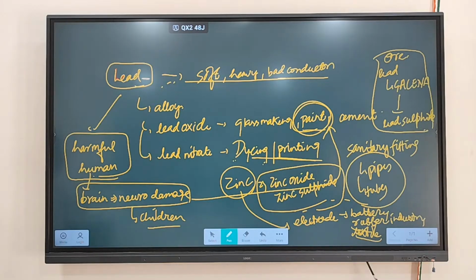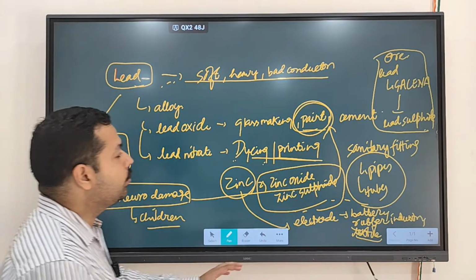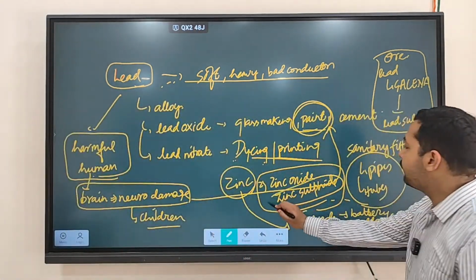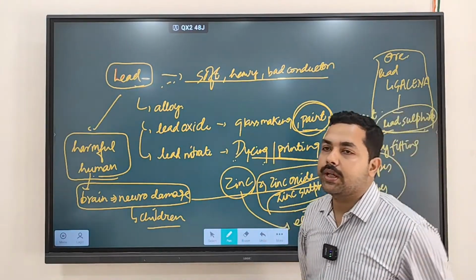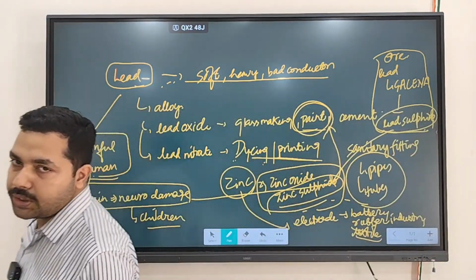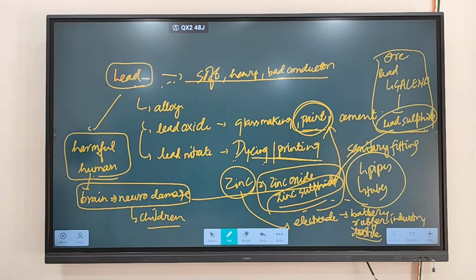Clear? So as we discussed, both are found in association. Like, you see zinc sulfide, you will find lead sulfide. These are found in association with each other. Clear? So which are the regions where you will find more amount of zinc?